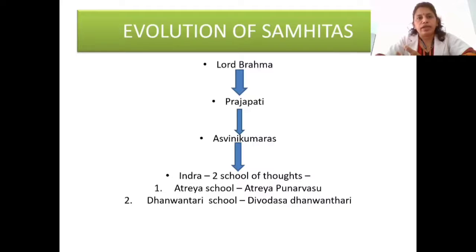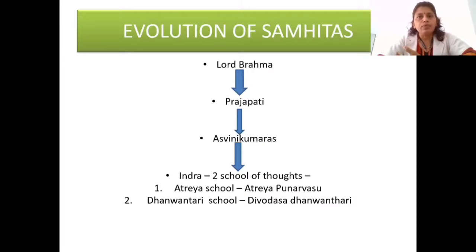According to the Atreya school, from Lord Indra, sage Bharadwaja learned this Ayurveda science. And Bharadwaja preached this to Atreya Punarvasu.